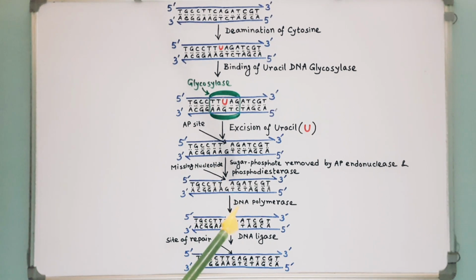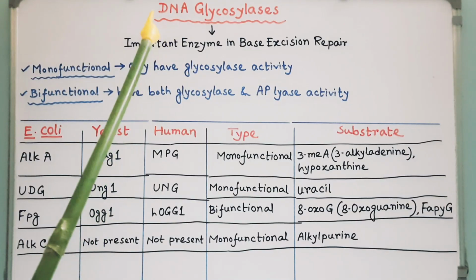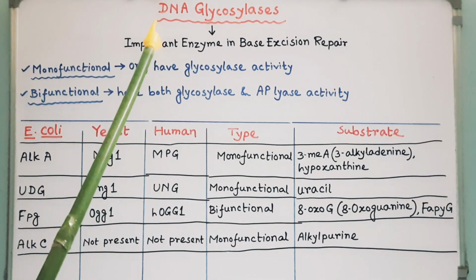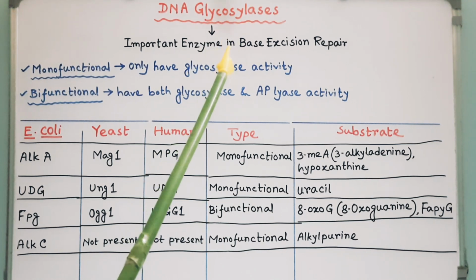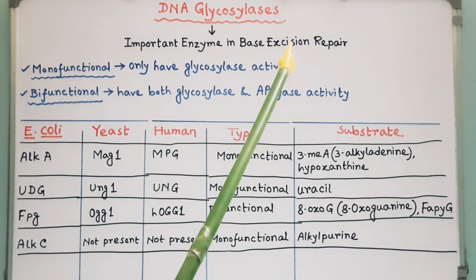DNA polymerase then replaces the missing nucleotide according to the specifications of the complementary strand. Here it is cytosine. Finally, DNA ligase seals the new nucleotide into the backbone. So, from the discussion, we come to know that DNA glycosylases play the most important role in base excision repair.